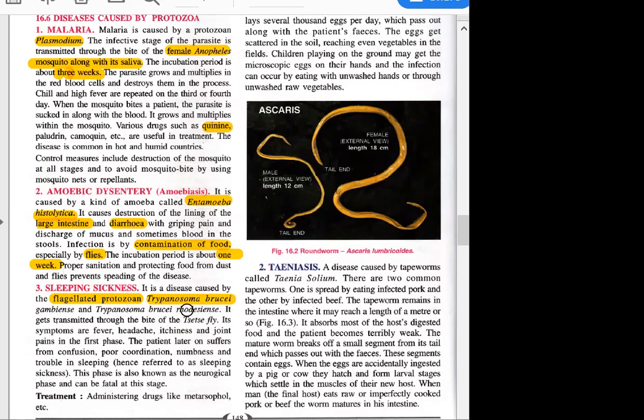You will see the name like that also: Trypanosoma gambiense and Trypanosoma rhodesiense. Okay, so basically you have to remember the name Trypanosoma.